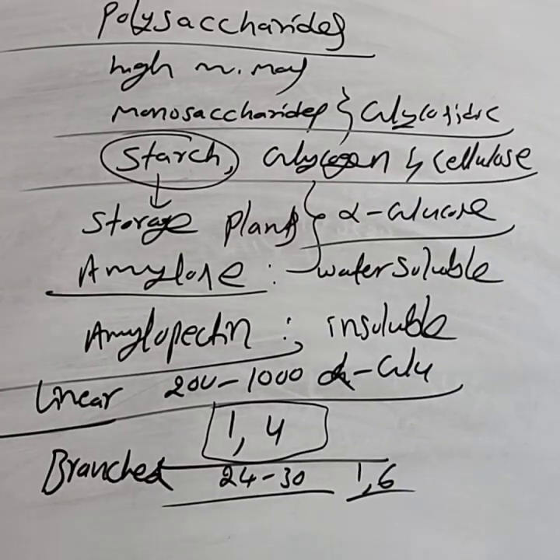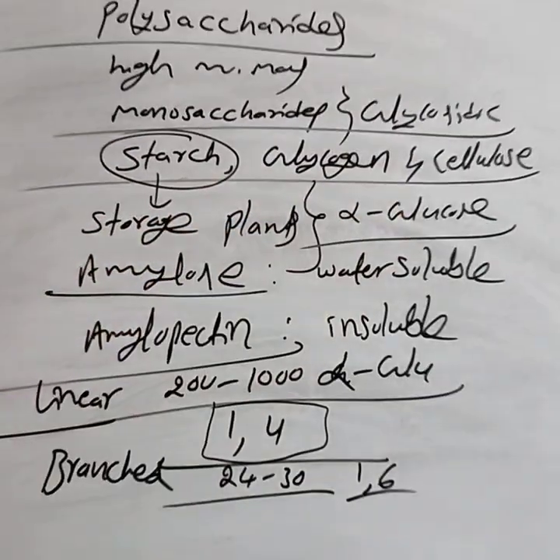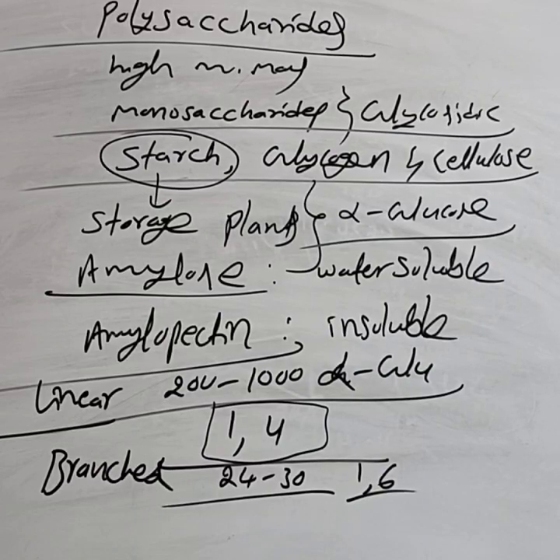You have to just glance that the starch is made up of alpha glucose units. Starch has two components called amylose and amylopectin. Amylose is the water soluble component of the starch. Amylopectin is the water insoluble component. Amylose is a linear polymer consisting of 1,4 glycosidic linkages.